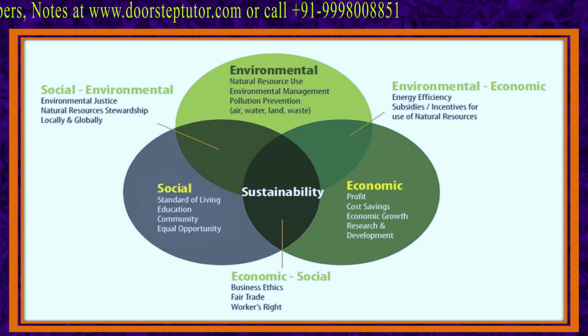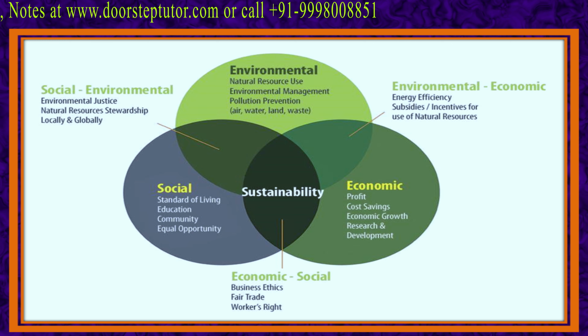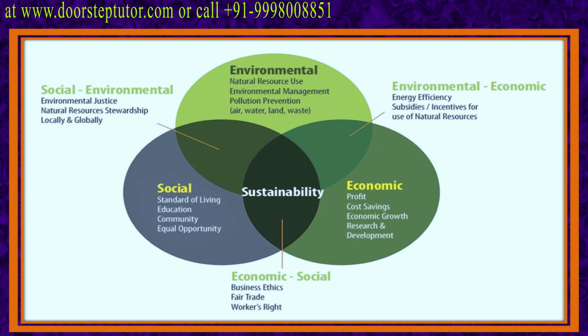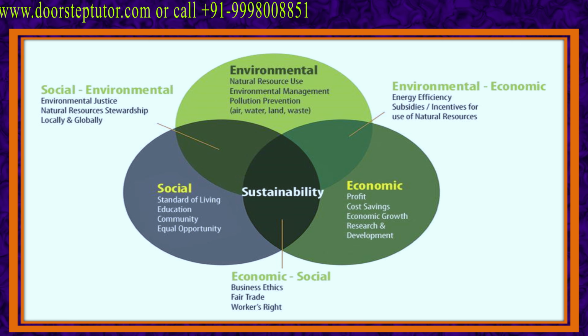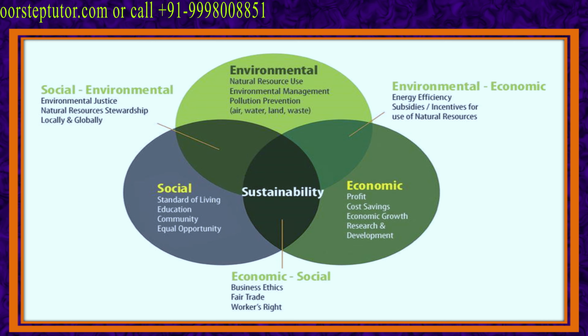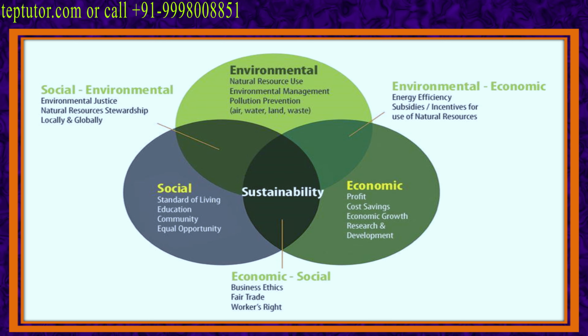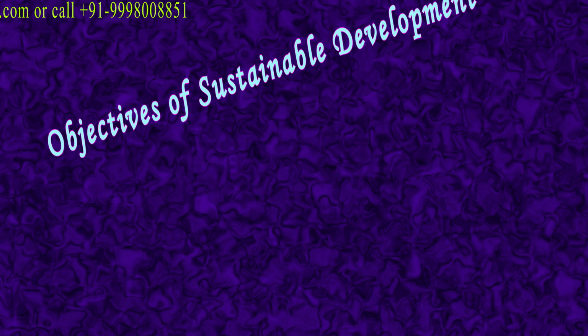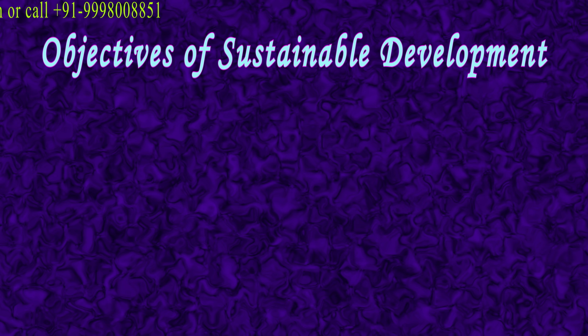And social aspects include cultural identity, social inclusion, and civil rights. So there has to be a harmony between all of these aspects in order to take the path of sustainable development successfully. Now let's take a look at the main objectives of sustainable development.